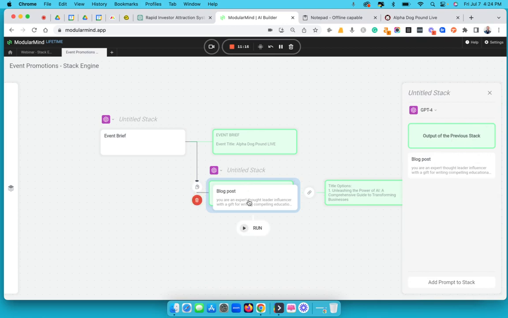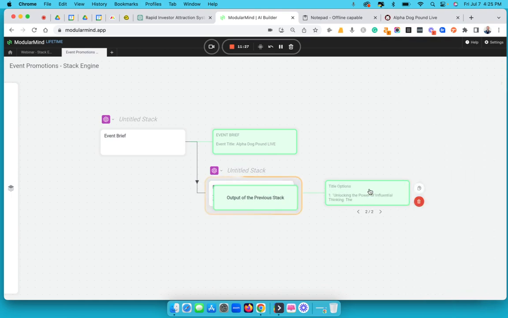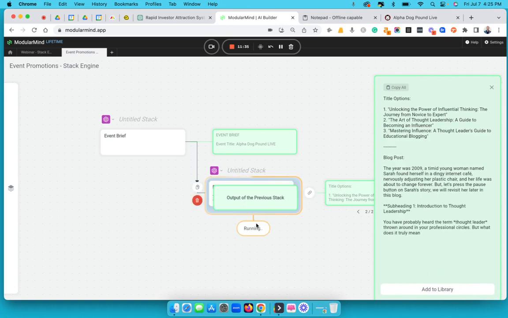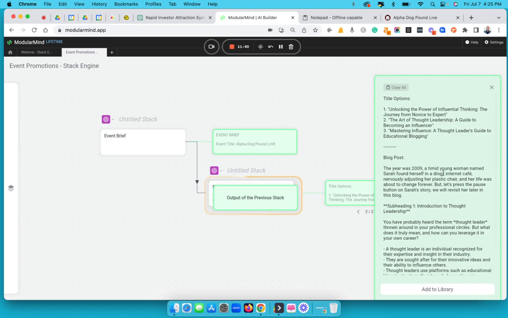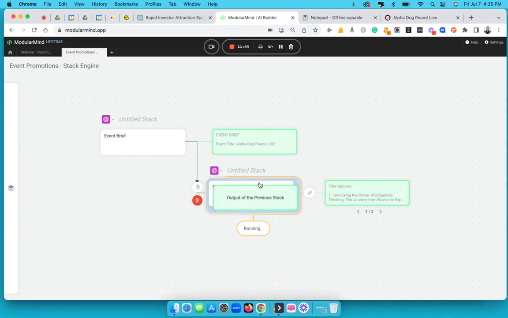Okay, let me see. Maybe if I do this. Let's try that there. Nope. Nope. Nah, so it's not reading.